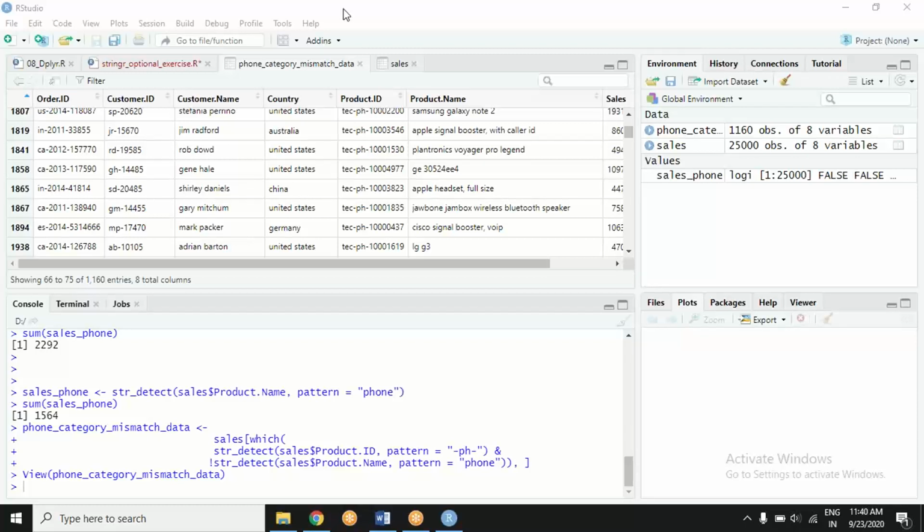And something will glitch here. Do you realize what's happening? Name not found.